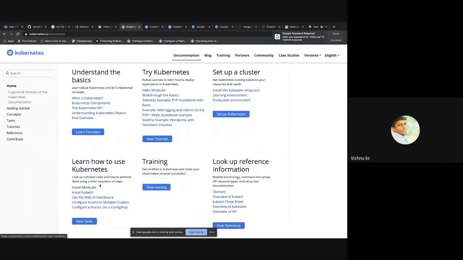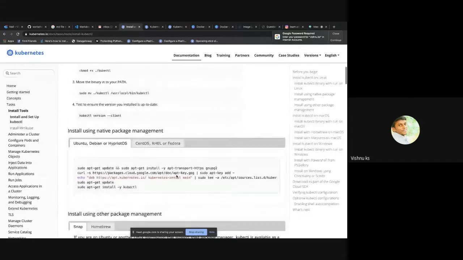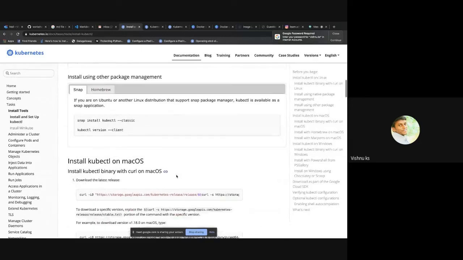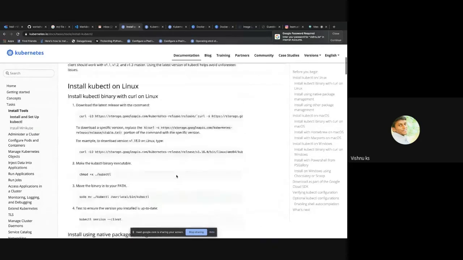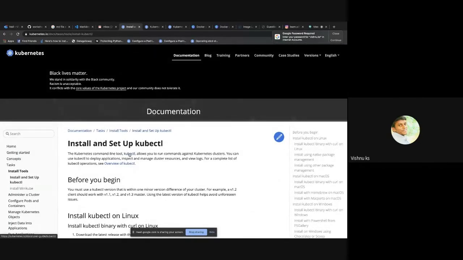After installing Minikube, you can install kubectl by going through the same documentation. Here also it has decent documentation for how to install kubectl, so just follow this documentation. If you encounter any issues, you can come back to me anytime.